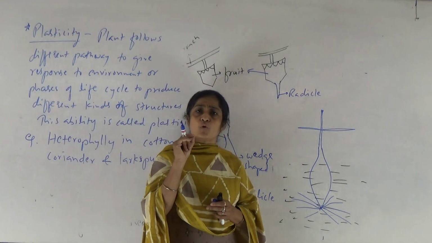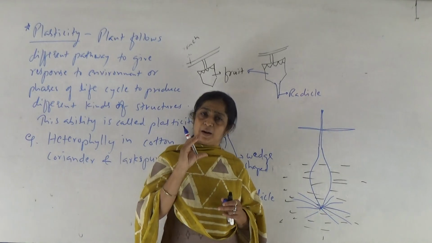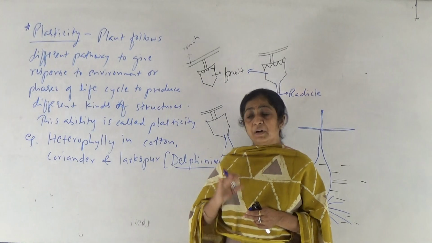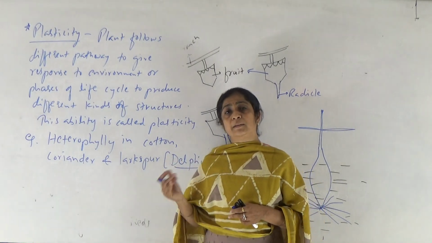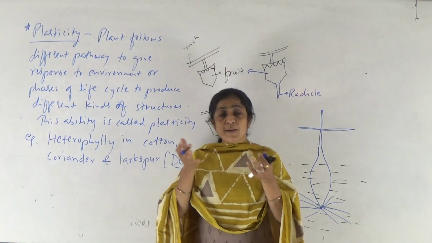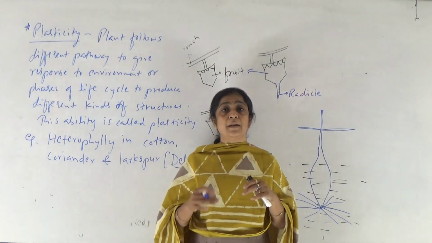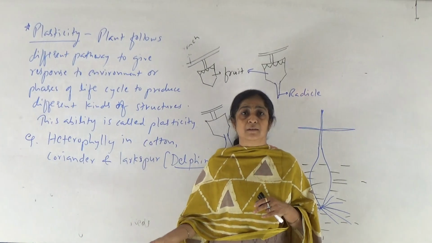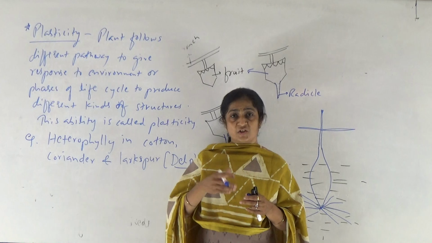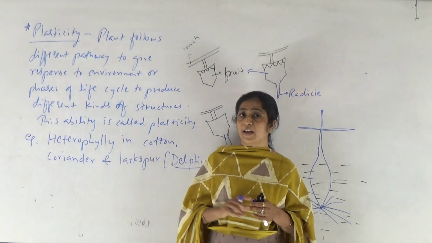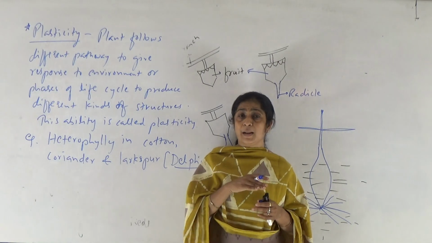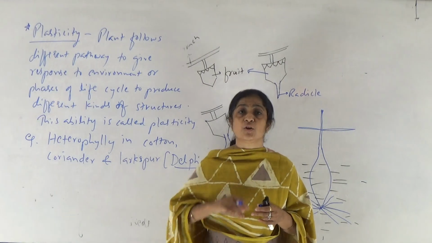When we observe coriander in its juvenile phase, when the plant is very small, then the shape of leaf is something different. But when it becomes an adult, mature plant, then the shape of leaf changes. So different shapes of leaves produced in the plant in different phases of its life cycle is nothing but plasticity, right? And as the shape of leaf changes in different stages of the life cycle of this plant, it is known as heterophily. So heterophily in some plants is one of the examples of plasticity of that plant.